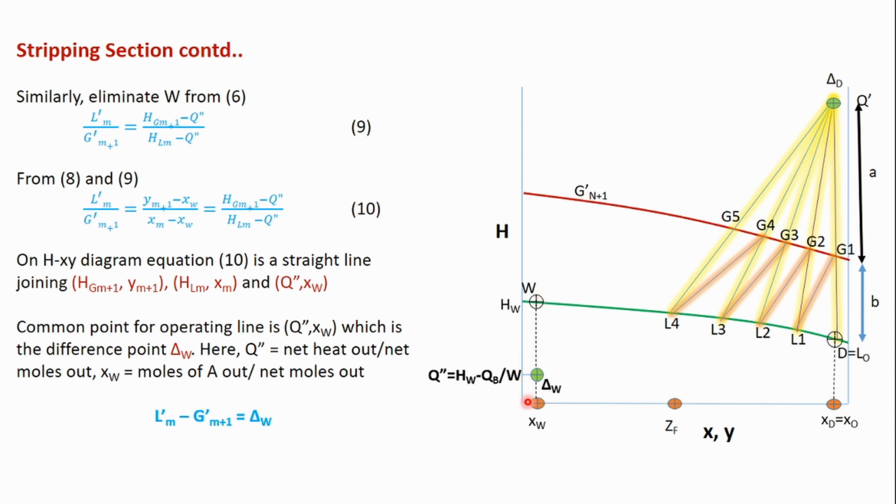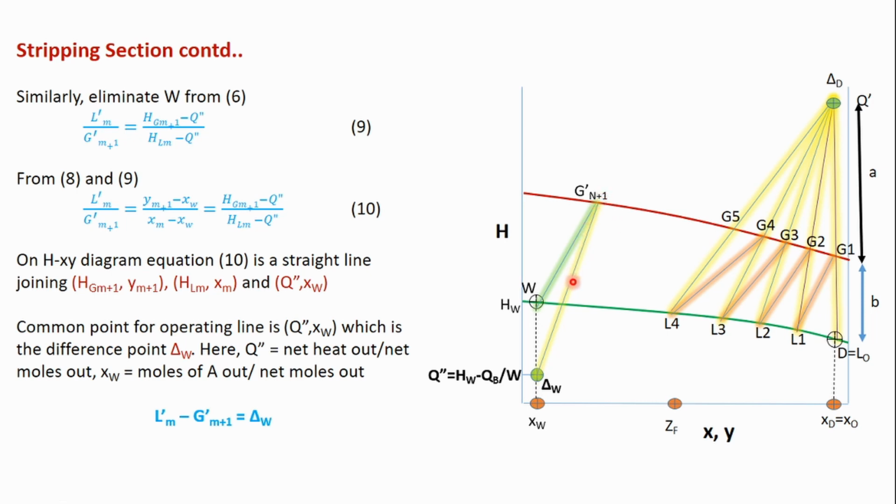So I know this XW point. XW is given. To find out what will be this y n plus 1 composition, I will go to my equilibrium plot, and from the equilibrium plot data I will find out the value of y n plus 1, because that y value is in equilibrium with this xW value. So find that and join these 2 points with a tie line. They represent a tie line and the compositions on this line are in equilibrium.